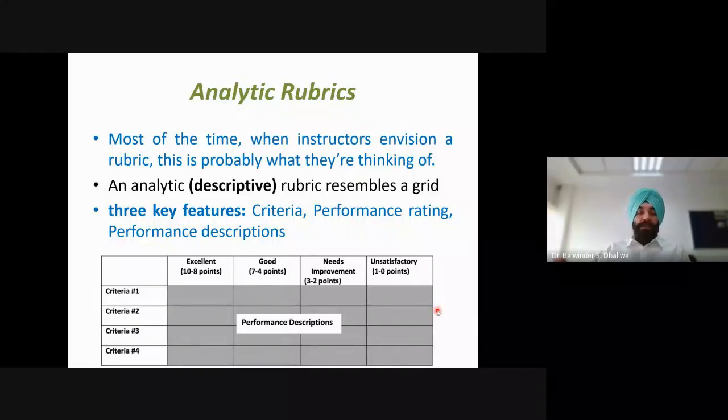Now we come to the most popular type, the analytic rubric. Most of the time when instructors envision a rubric, this is probably what they are thinking of. So when we say rubric, by default we are referring to this type of rubric, which is called descriptive rubric or analytic rubric. It resembles a grid, a structure which has 3 key features. Here we have criteria on the leftmost side, and we have performance rating scales or performance rating levels, and then we have the performance descriptions. So these are the 3 key elements of this type of analytic rubric.